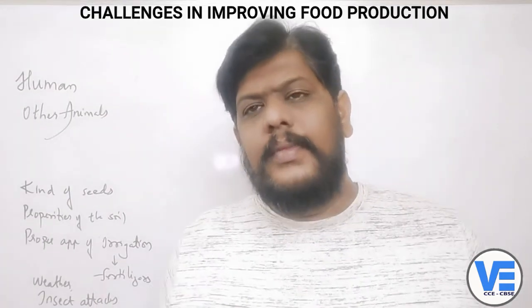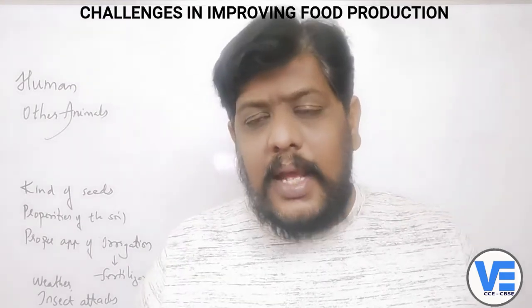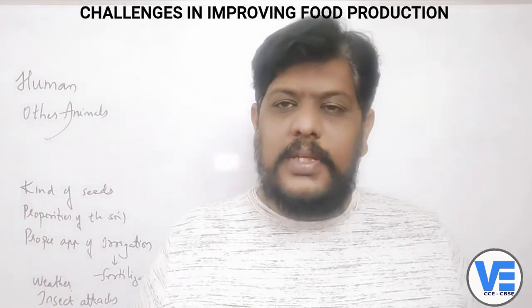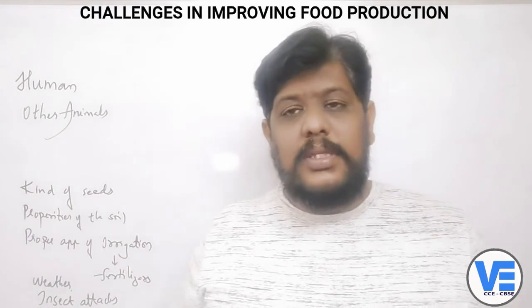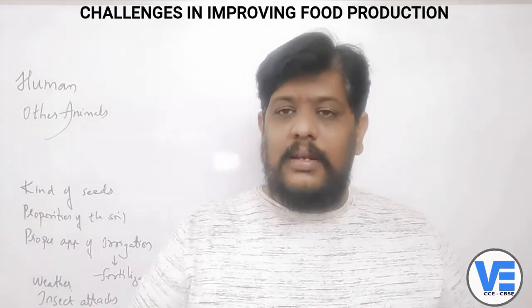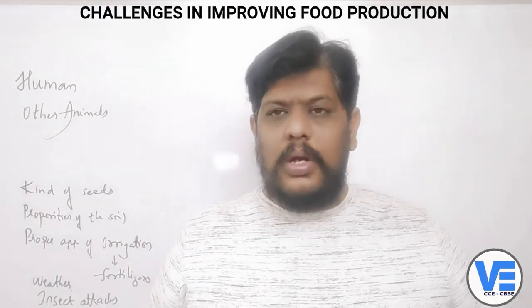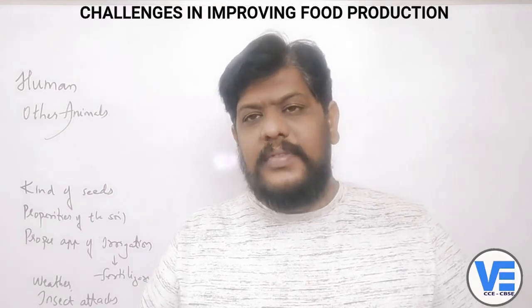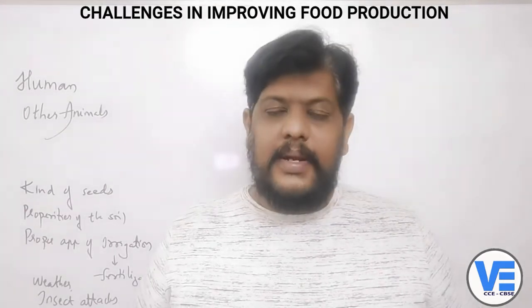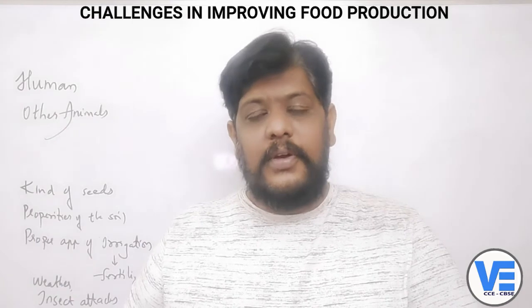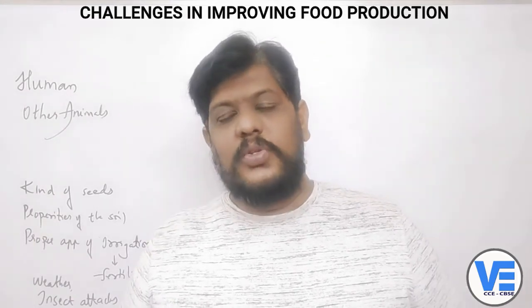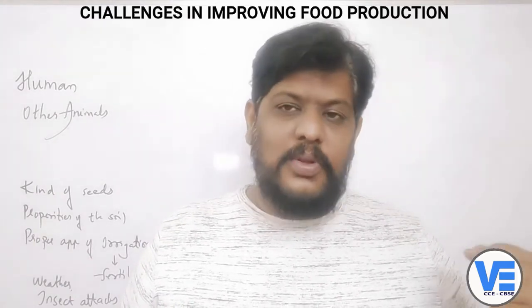Apart from human beings, there are other animals also which live along with us, right? We have domesticated cattle along with us, dogs, cats, or whatever it may be. Even all of these animals also require food material. So we need to provide the food for all these organisms also. That becomes our responsibility.